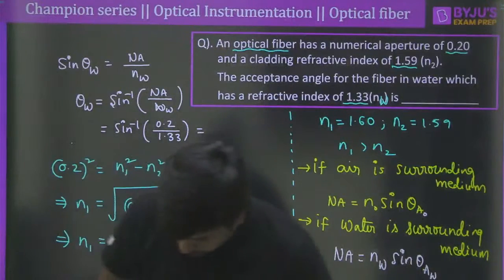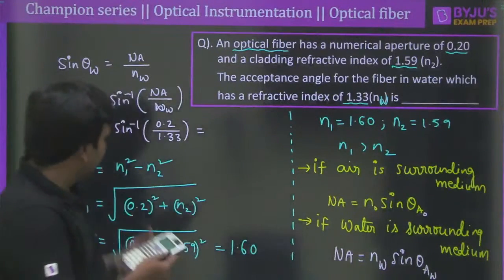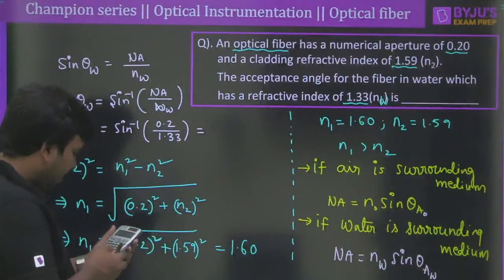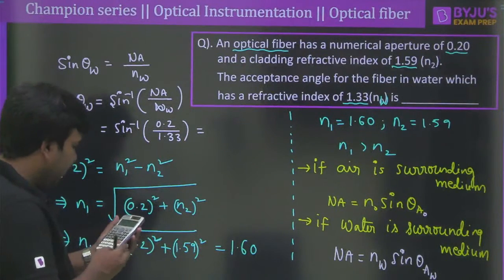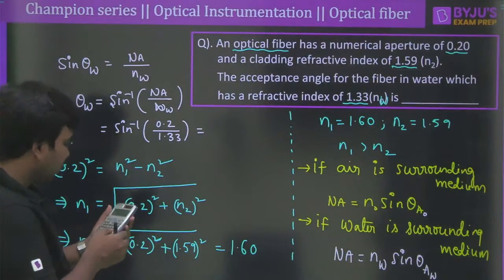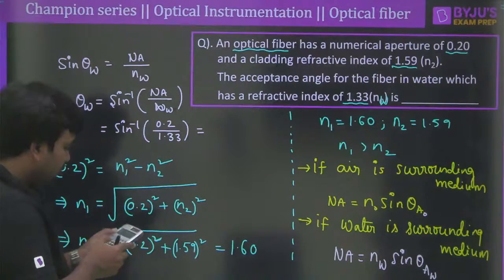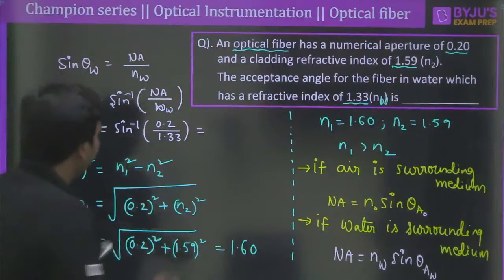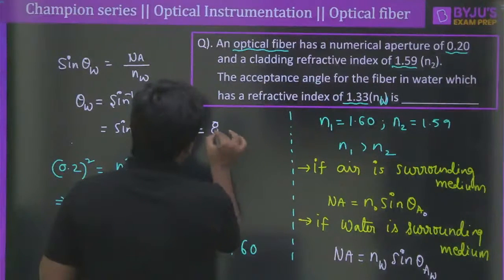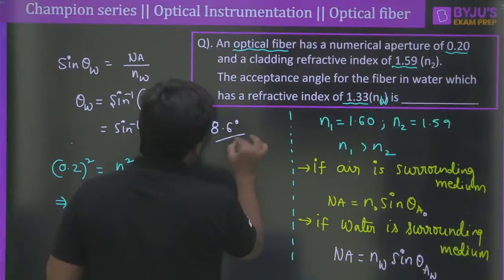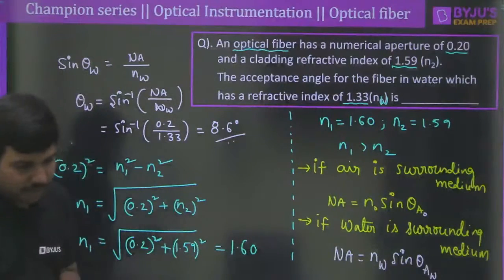So be relaxed and tell me the final value. So let me do it for every one of you. So this value will be equal to 0.2 divided by 1.33, and you will be having some value like 0.150. So sin inverse of 0.150. So it will be coming like 8.6. Correct? So 8.6 degrees, such a very, very low value here, right? So the final answer will be 8.6 degrees.